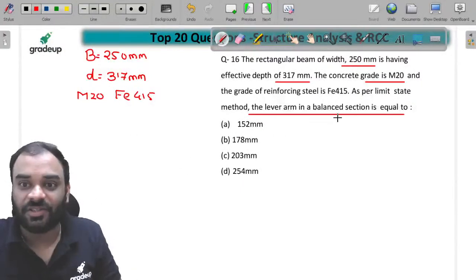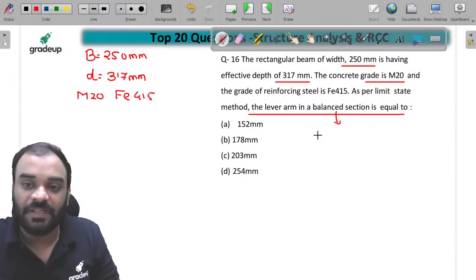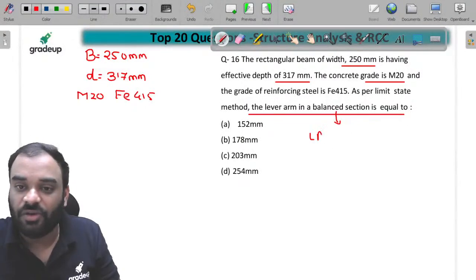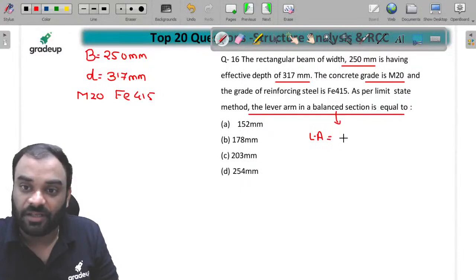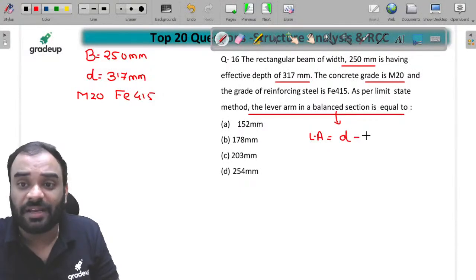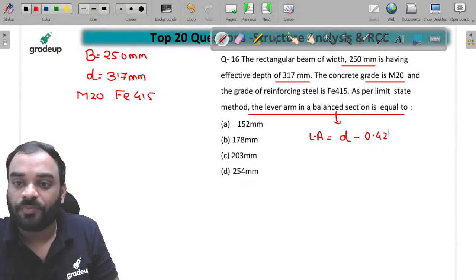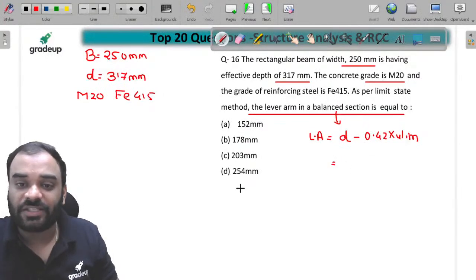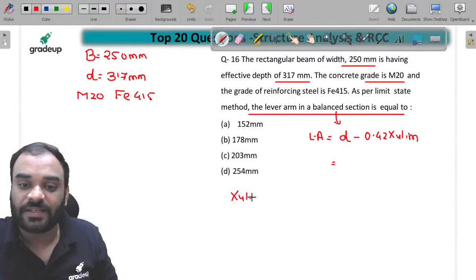For the balanced section, it means we have to find the lever arm value with XU limiting. Now you know that we can write D minus 0.42 XU limiting. XU limiting can be written as K times D. So what is the value of K?